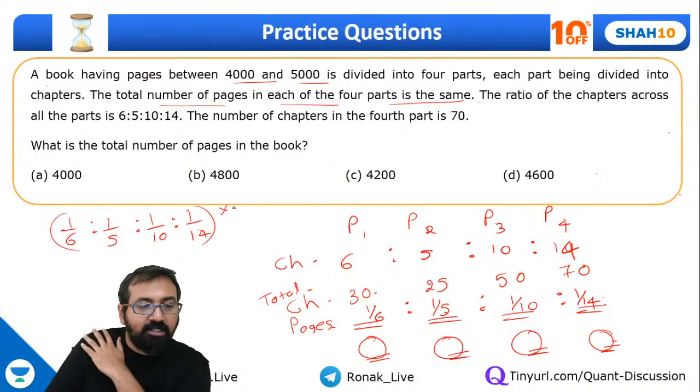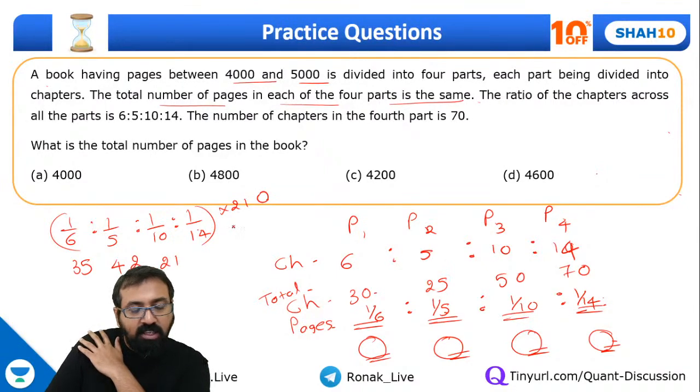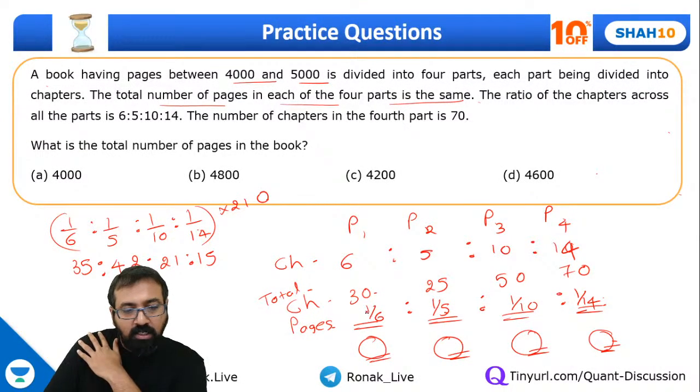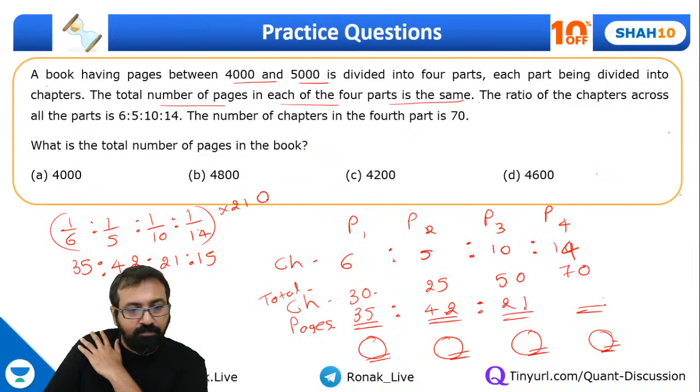Let me multiply this one by 210. So what will I get over here? I'll get this one as 35, this one will be 42, this one will be 21, and this one will be 15. So I'll get the ratio of the pages as 35 is to 42 is to 21 is to 15.